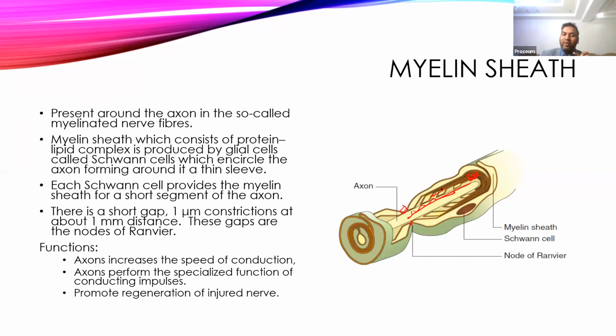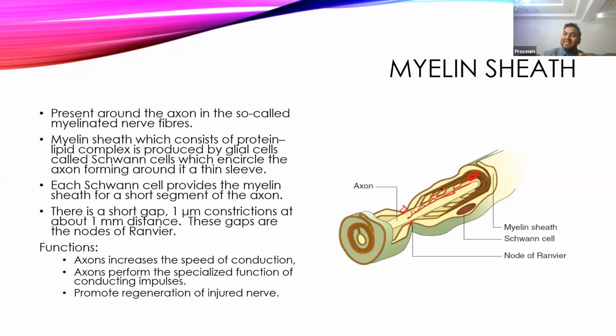So only the node of Ranvier is exposed to the extracellular fluid, and because of that, when an action potential is generated, it occurs only at the node of Ranvier. From one node of Ranvier, the action potential goes to the next node of Ranvier, then to the next node, and that increases the speed of conduction of the impulse. So that is one of the important features of the myelin sheath. The presence of the myelin sheath increases the speed of conduction of the impulse through the axon.